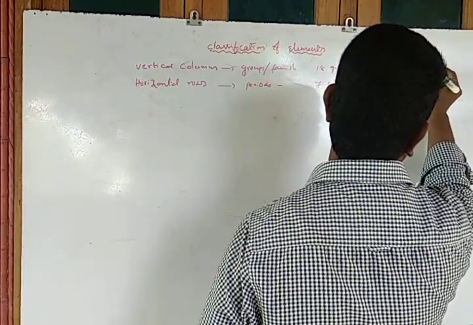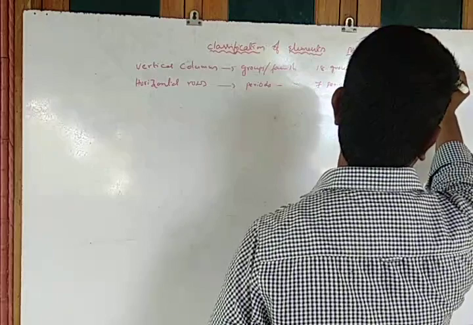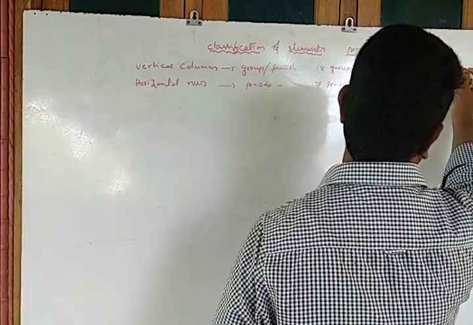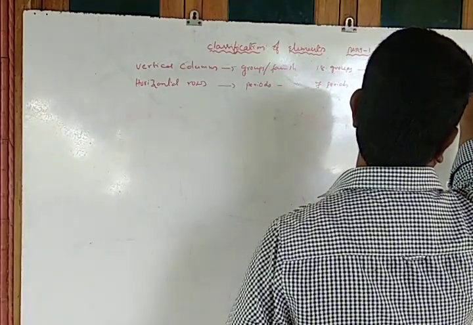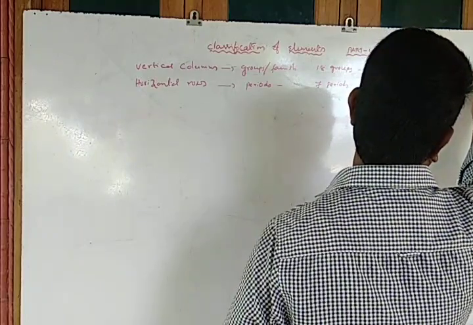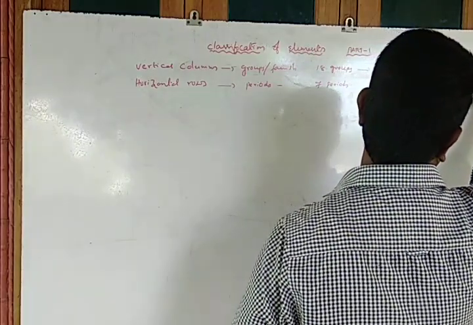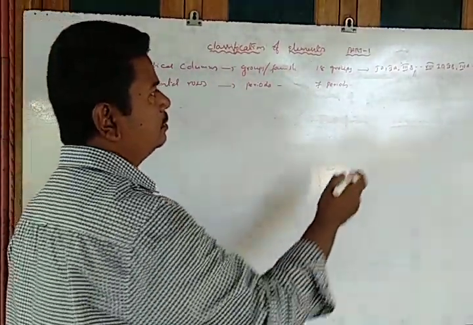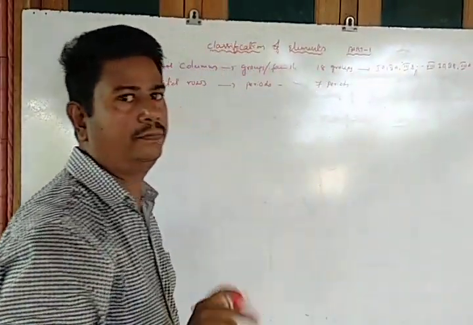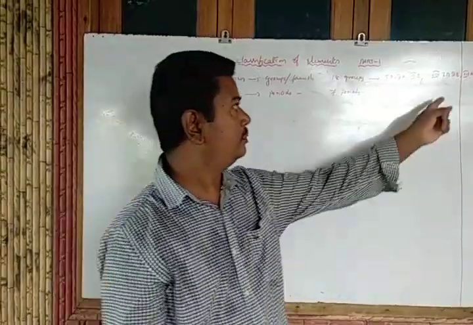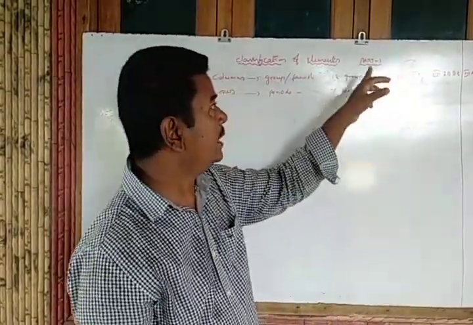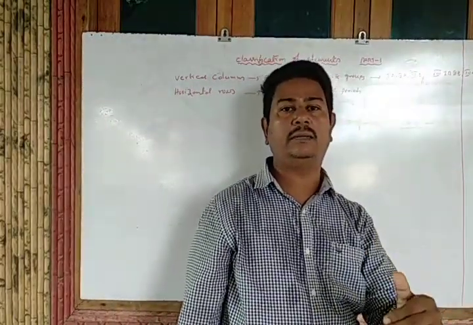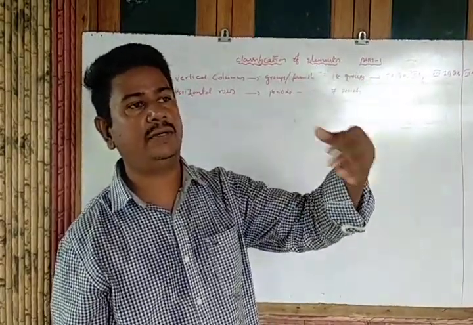Then after that 3B up to 8, then 1B, 2B, then 3A up to 7A, and finally 0. So how many groups do we have? 18 groups. These are the older representations: 1A, 2A, 3B, 3A, 4A, 5A, 6A, like that.